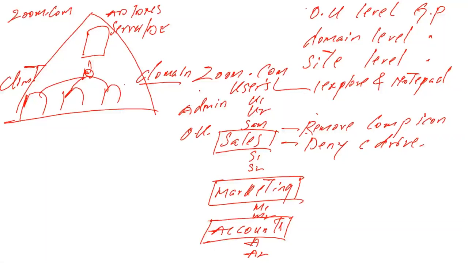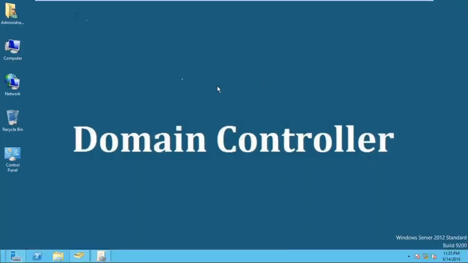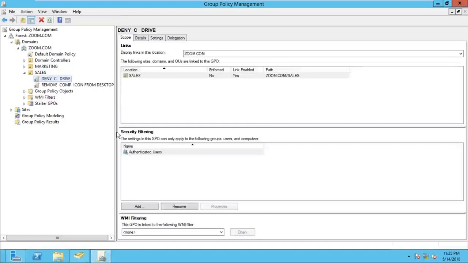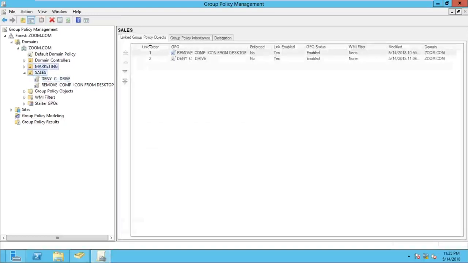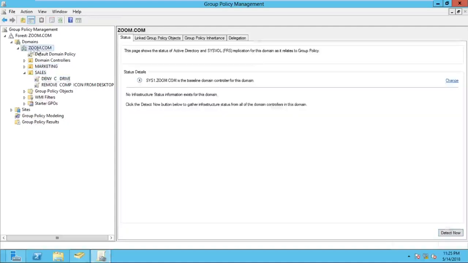Okay, so our next lab is applying a domain level group policy. I have to log in as an administrator in the zoom.com domain and open the Group Policy Management Console. Now this time, where do we have to apply the policy? On the sales OU or marketing? No. I have to apply the policy on the zoom.com domain.